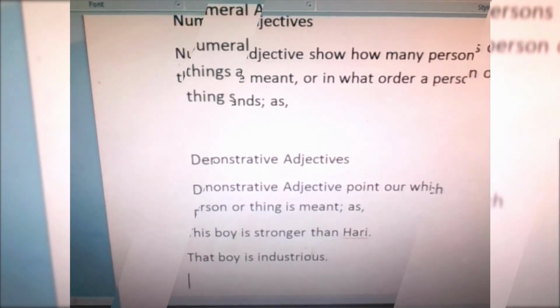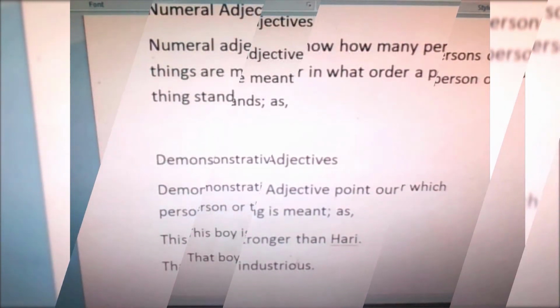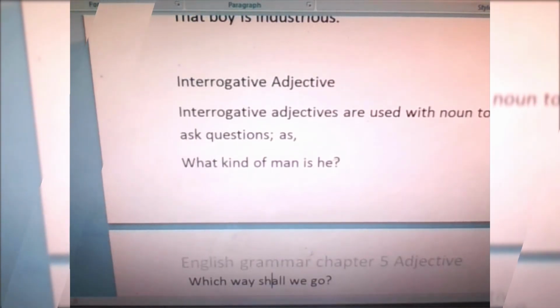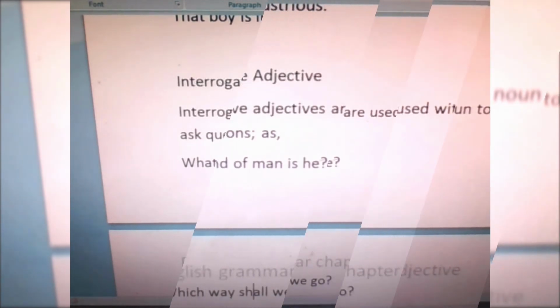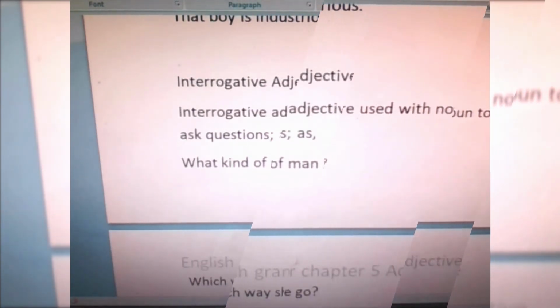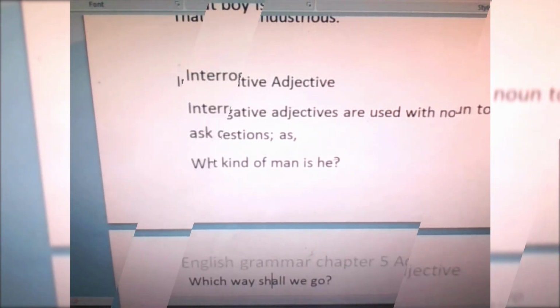Interrogative adjectives. What, which, and whose are used with nouns to ask questions, as in: What kind of man is he? Which way shall we go? What is used in a general sense and which in a selective sense.